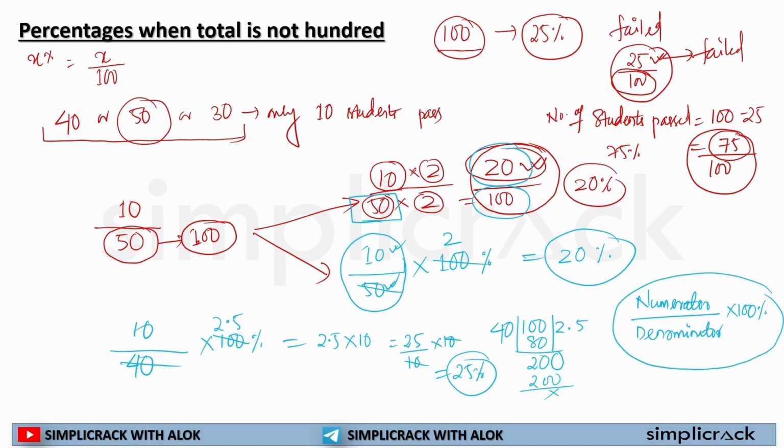This formula will simply make a percentage out of any given number. I hope you are now ready to solve basic percentage questions.